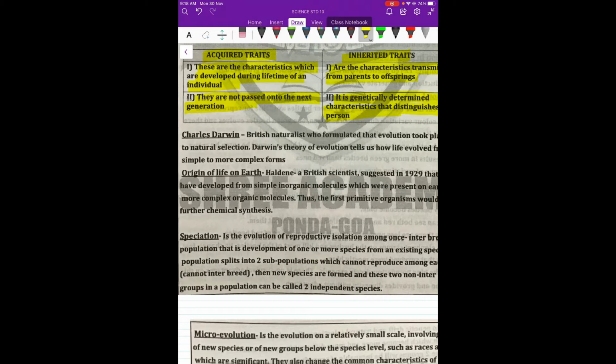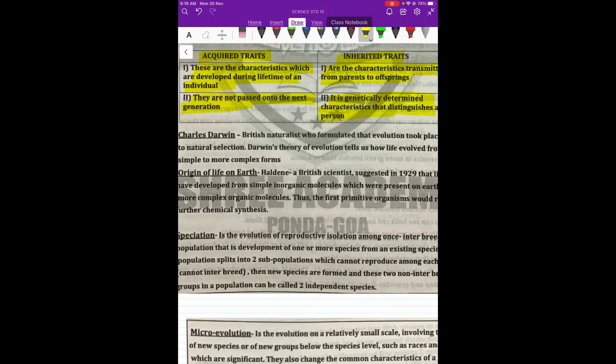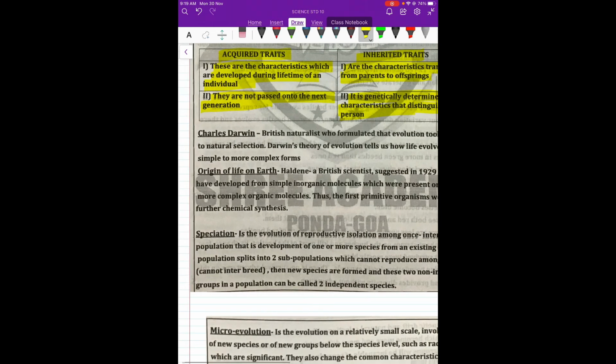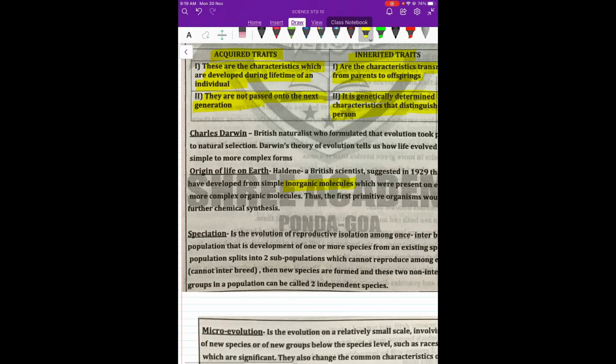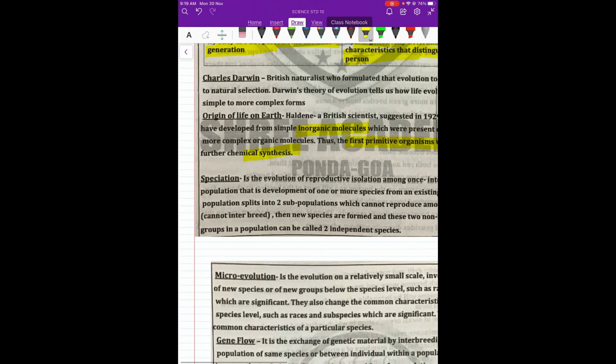There was another scientist by the name of Haldane who suggested that life is full of organic matter. Now this organic matter, consisting of proteins and all these things, has developed basically from inorganic complex things, because in the beginning of the world there were only inorganic molecules which combined together and which started life. So the primitive organisms first arose as a result of chemical synthesis.